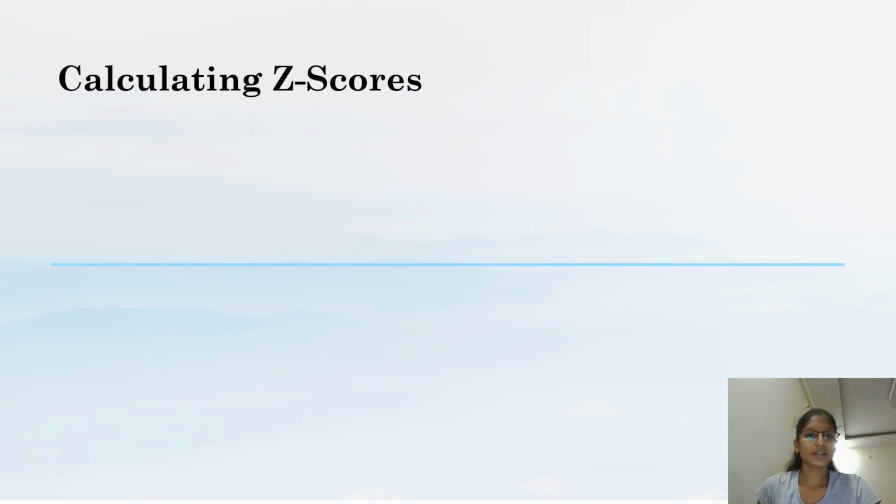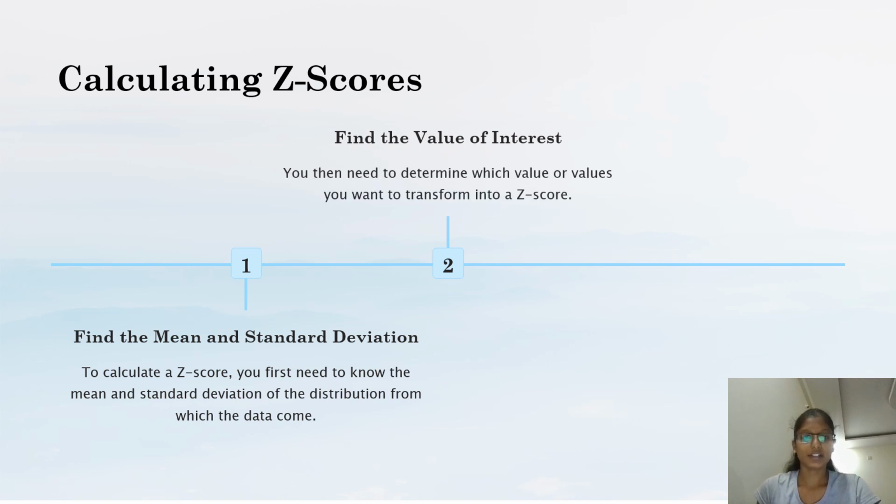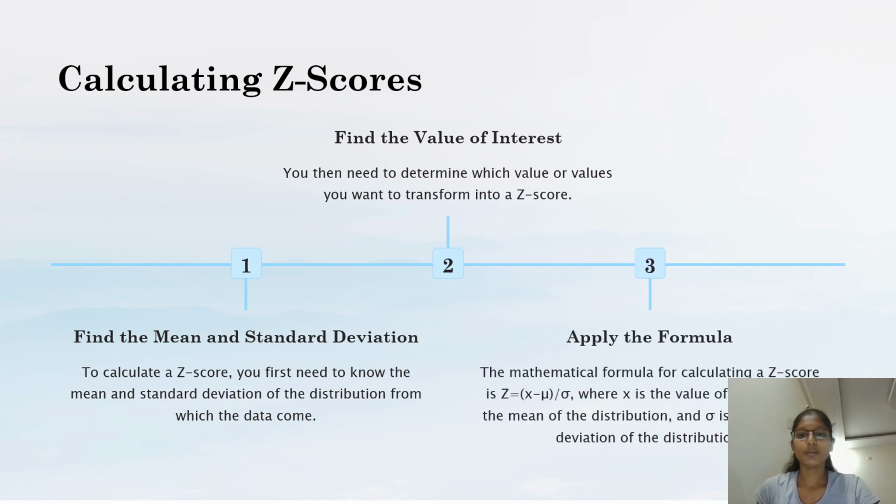Then calculating z-scores. How to calculate z-scores? First one, find the mean and standard deviation. To calculate a z-score, you first need to know the mean and standard deviation of the distribution from which the data came. Then find the value of interest. You then need to determine which value or values you want to transform into a z-score. Then apply the formula, the mathematical formula for calculating z-scores: z equals x minus mu divided by sigma, where x is the value, mu is the mean of the distribution, and sigma is the standard deviation of the distribution.